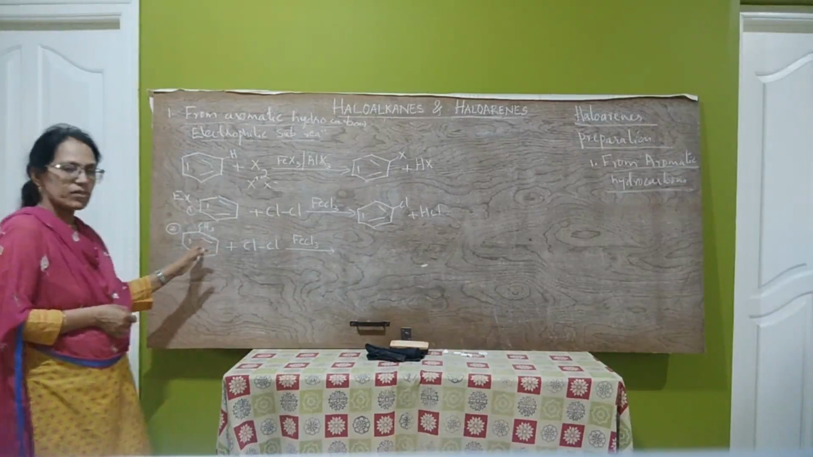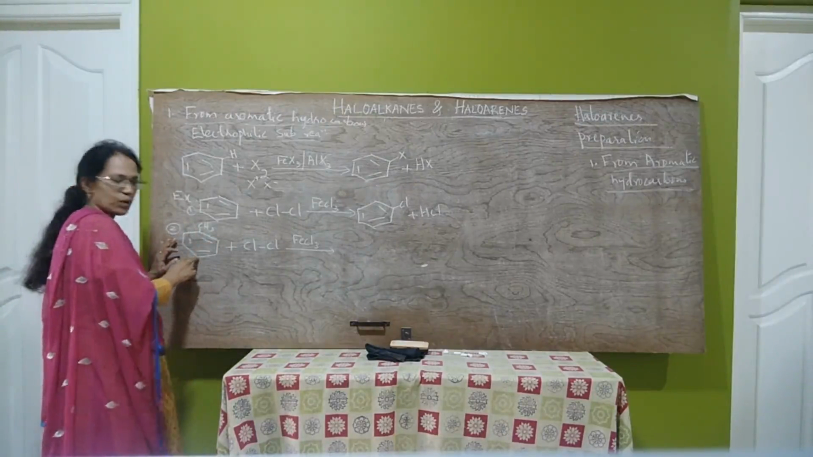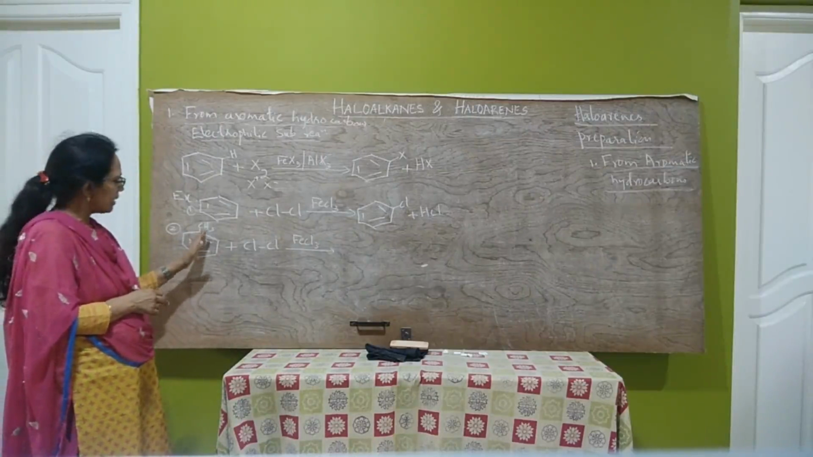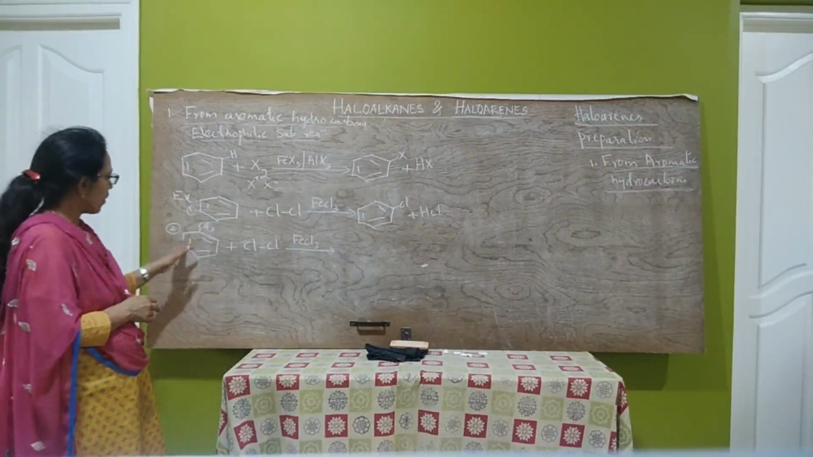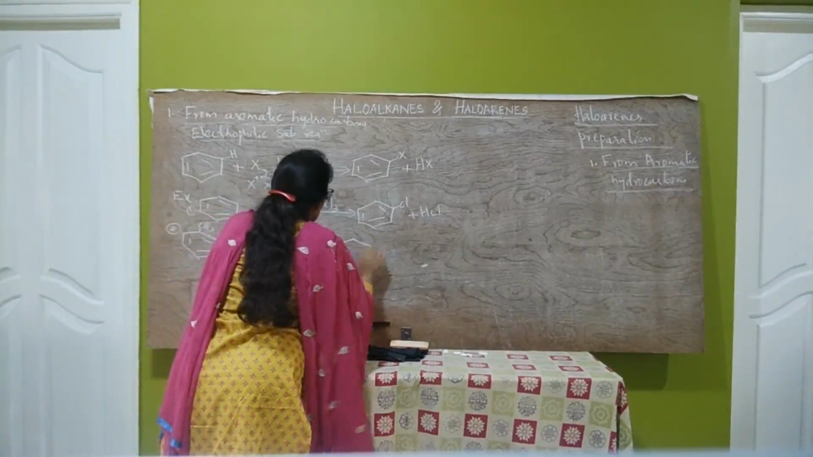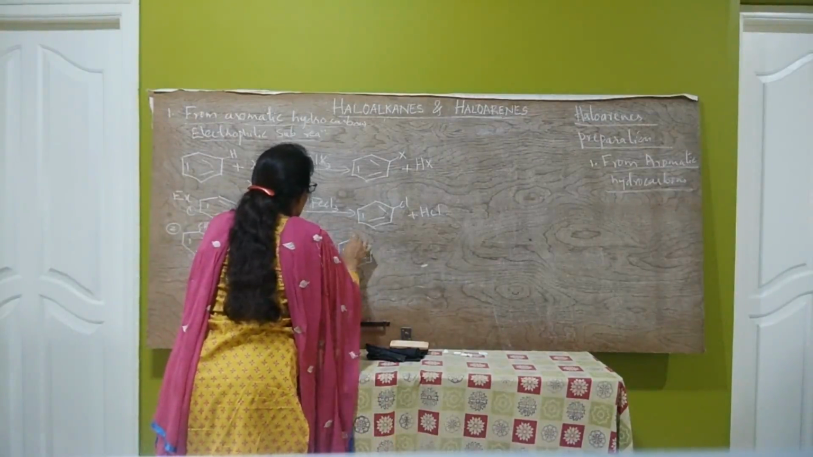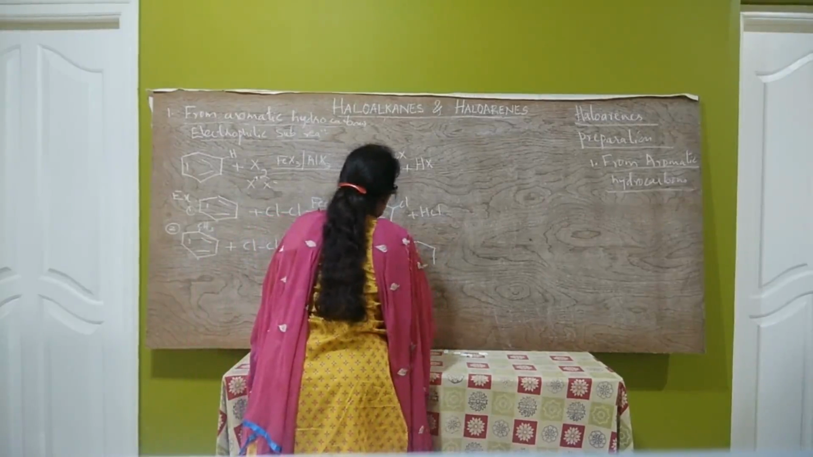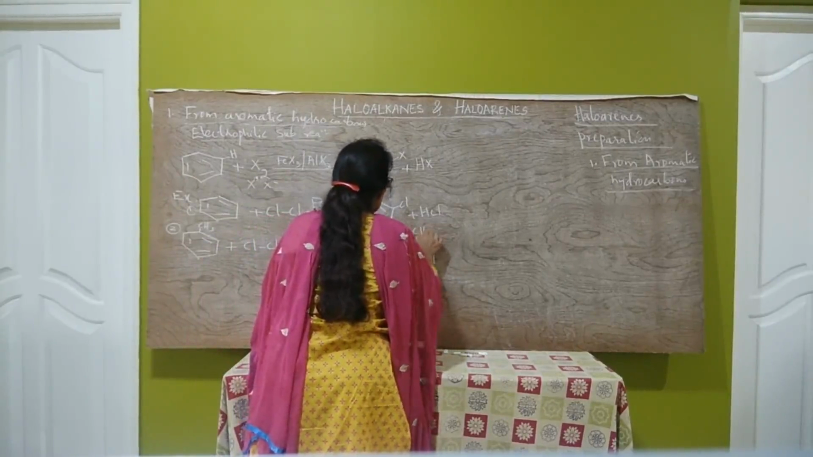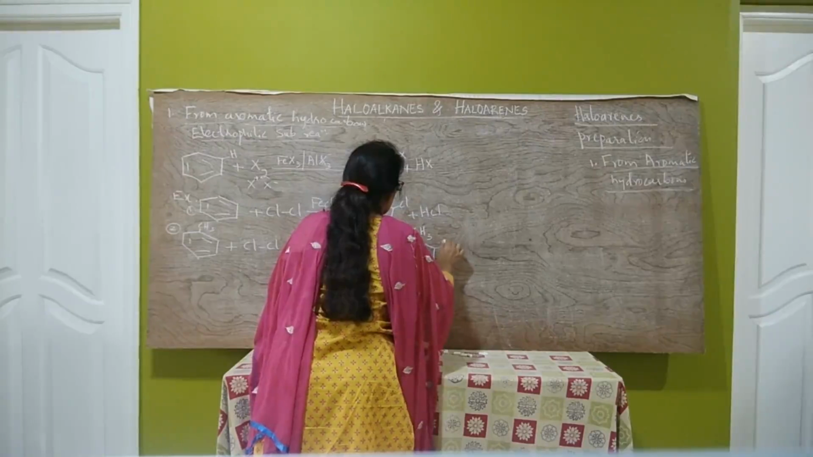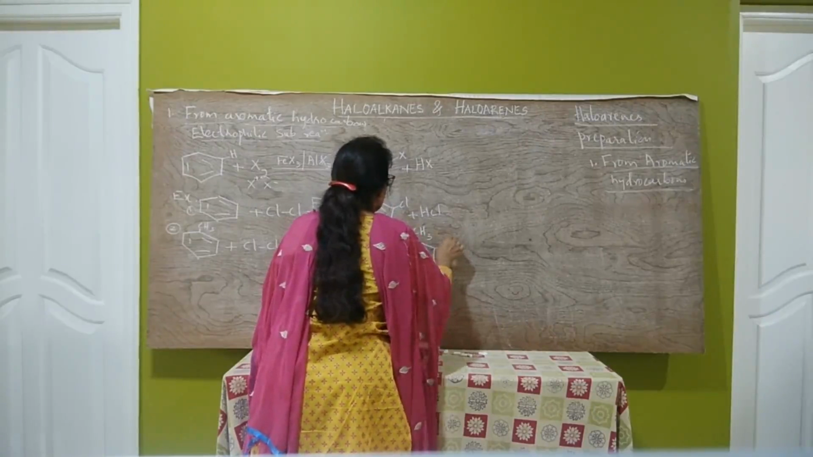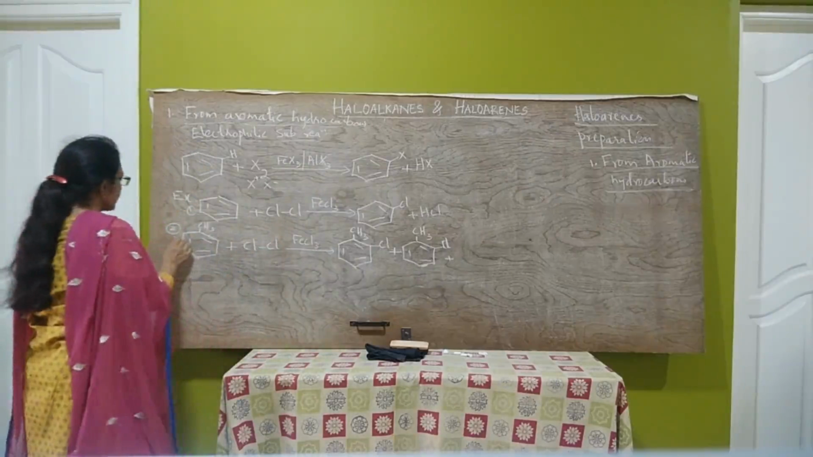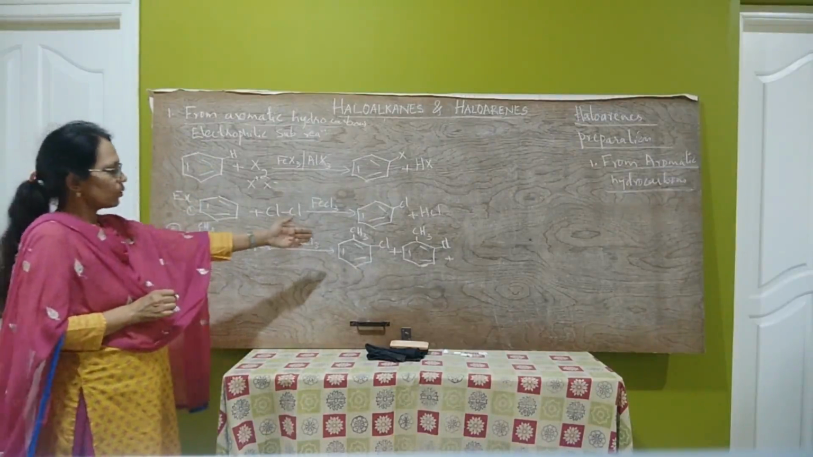So here two types of compounds can be formed, that is, ortho product and para product. Meta product is very unstable. Therefore, ortho and para products are formed. Therefore, a mixture of orthochlorotoluene and parachlorotoluene is formed, plus HCl.